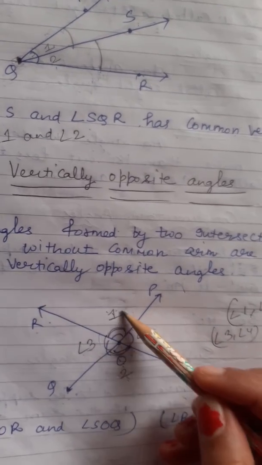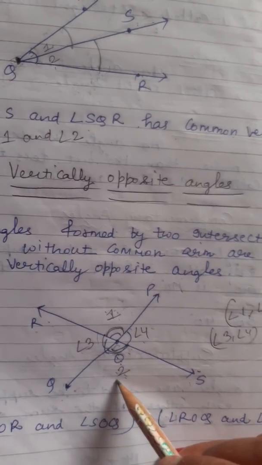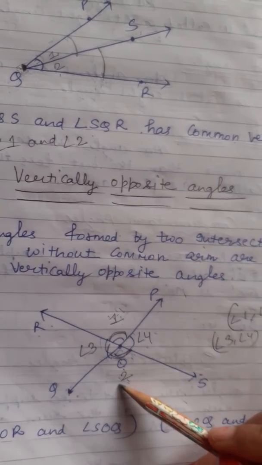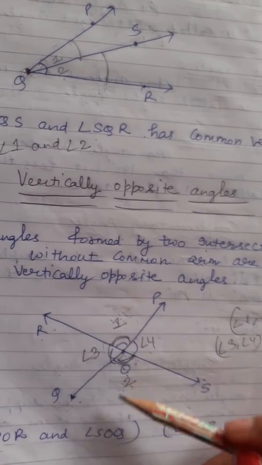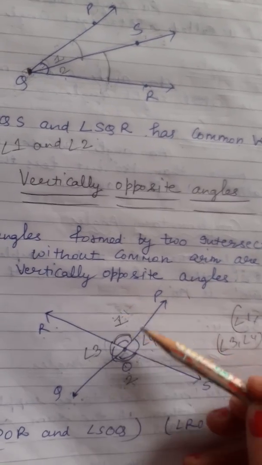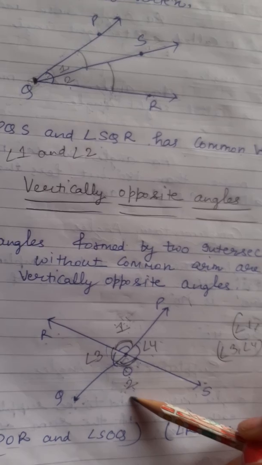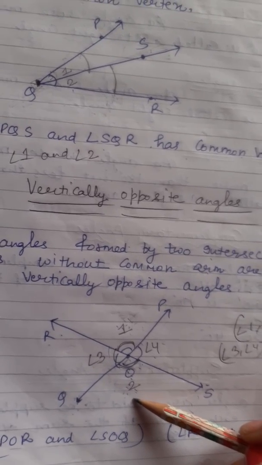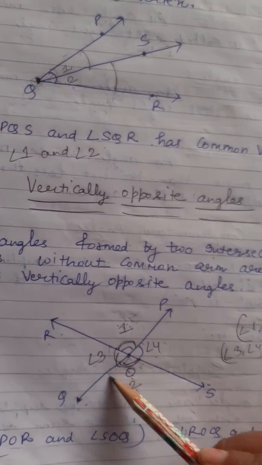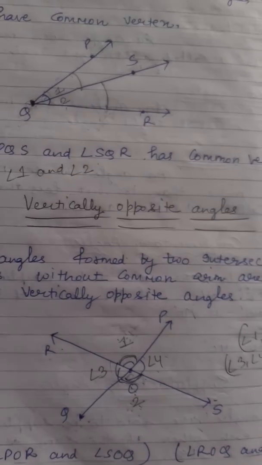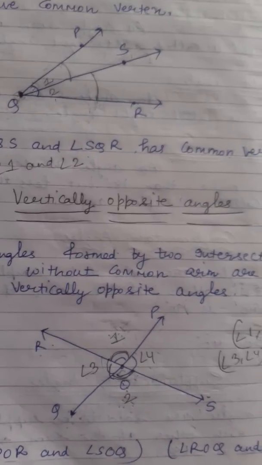Angle 1 is equal to angle 2. Whatever angle 1 will be, angle 2 will be the same, because these angles are vertically opposite angles. If angle 1 is 30 degrees, angle 2 will automatically be 30 degrees according to the rule of vertically opposite angles. Angle 3 is equal to angle 4. Now in the next video we are going to start with exercise 13.1.